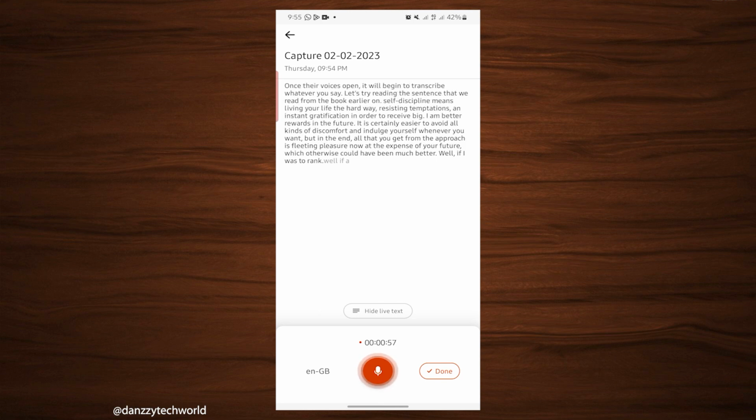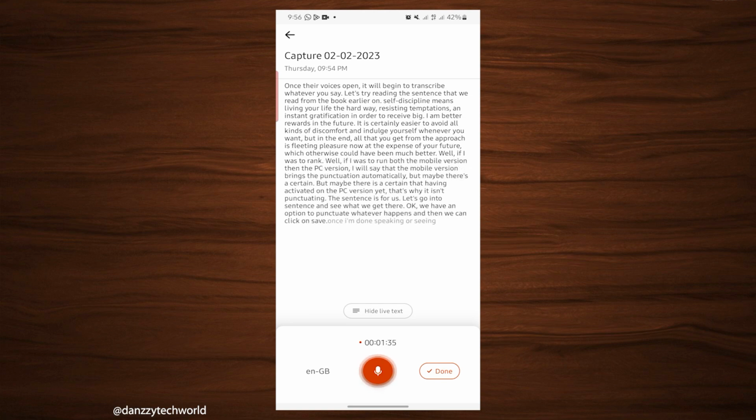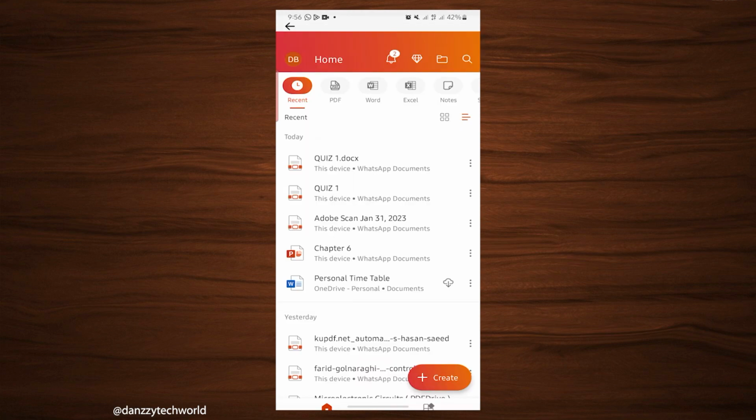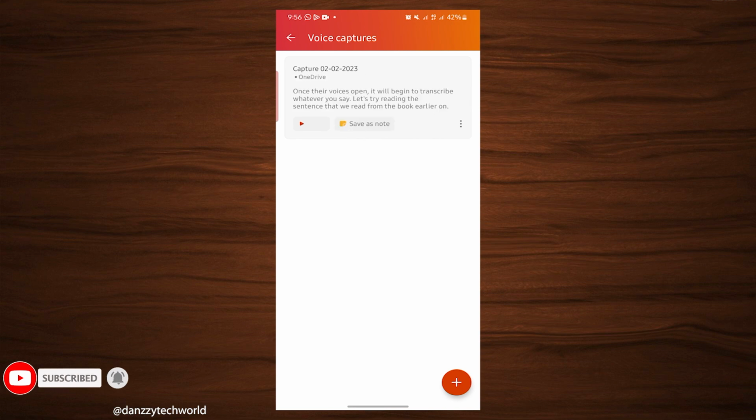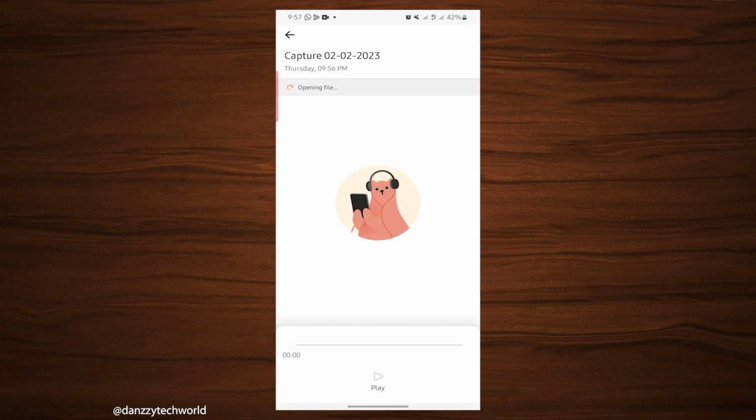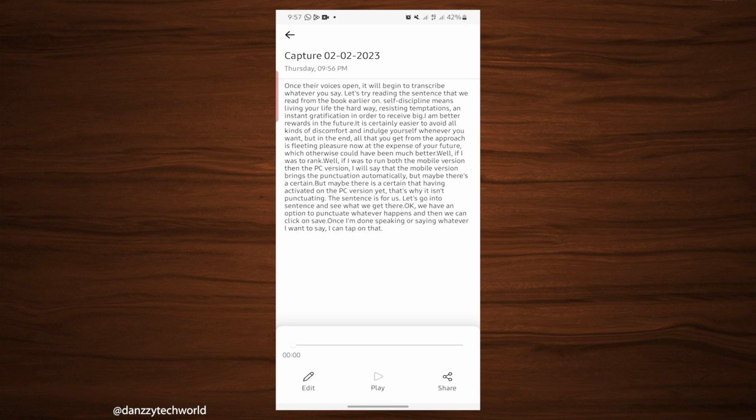Well, if I was to rank both the mobile version and then the PC version, I would say that the mobile version brings the punctuation automatically. Once I'm done speaking or saying whatever I want to say, I can tap on done and that's all. Now in the mobile version, it's going to save both the text and then the voice as well onto your OneDrive. If I should tap on it, we can see the text here and then I'm also given the chance to play whatever I said and it says it in my voice.